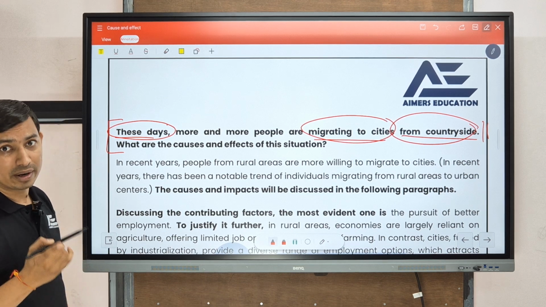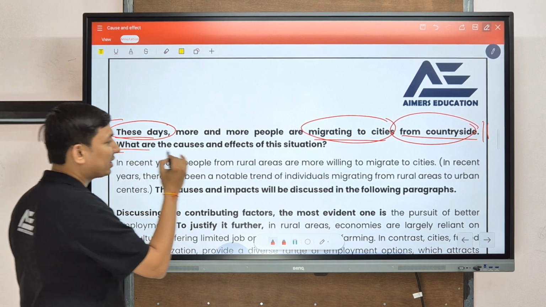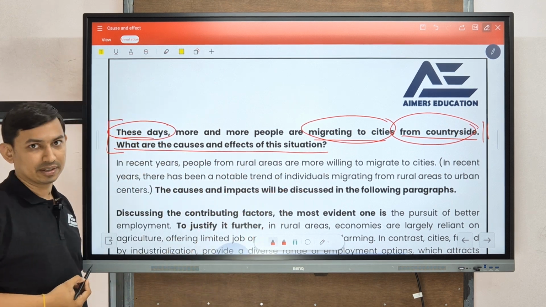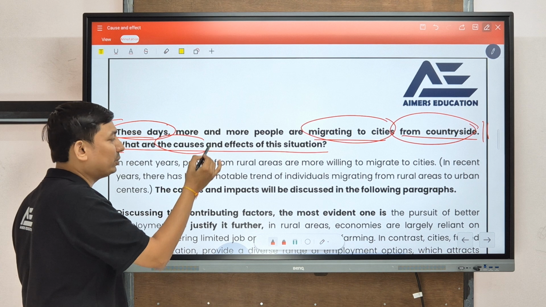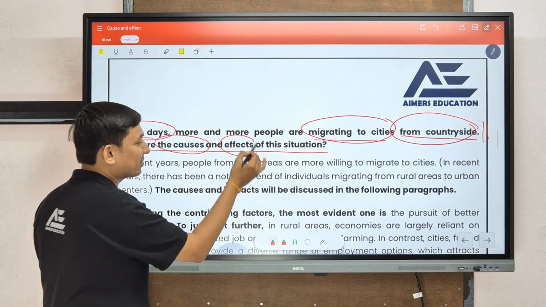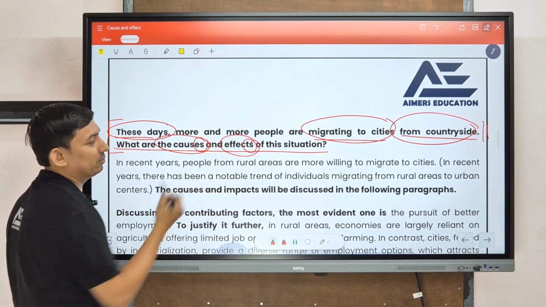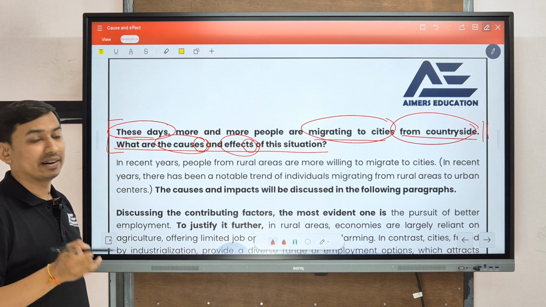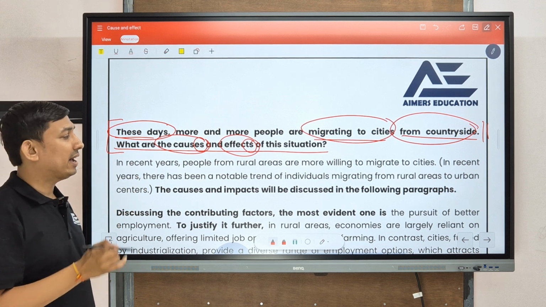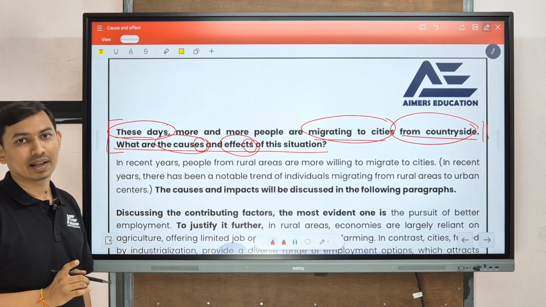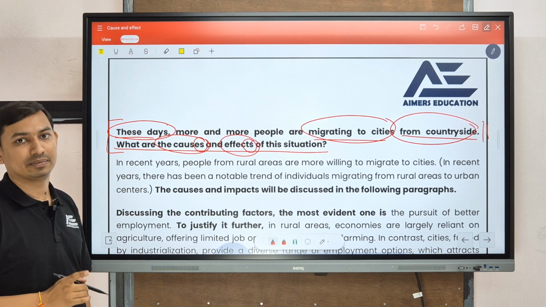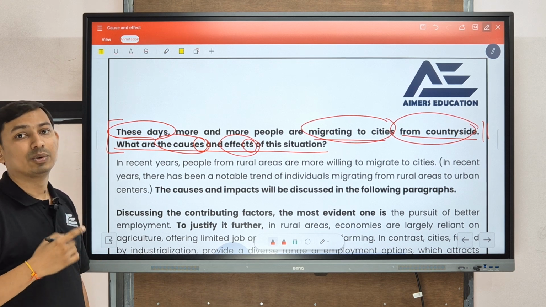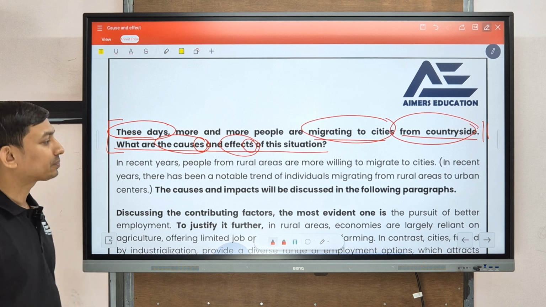Now the next step, what is the question? What are the causes and effects of this situation? So here they have asked you to cover causes as well as effects. This is a plural form, so you have to mandatorily cover a minimum of 2 causes as well as a minimum of 2 effects. Clear? So this is your step 1, that you have understood your question. Now we will move forward to step 2.